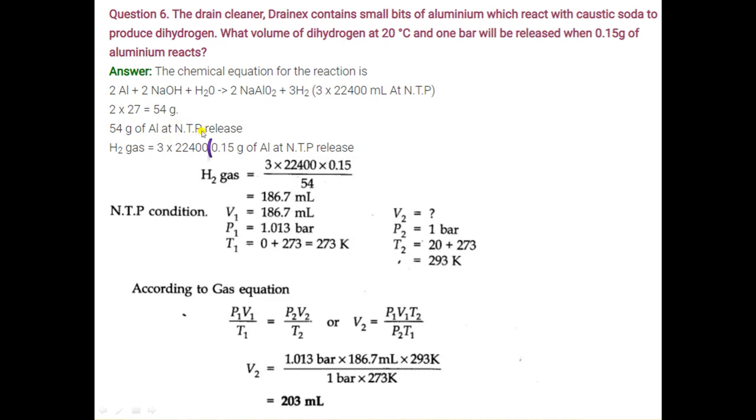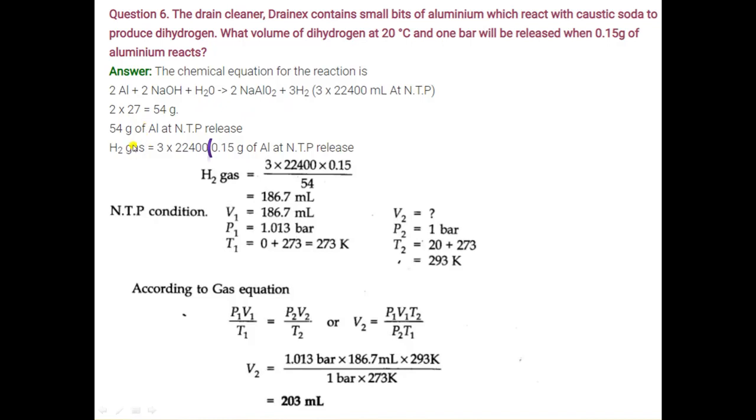Now at normal temperature and pressure, the volume of 1 mole of hydrogen gas is 22400 ml. So for 3 moles of dihydrogen gas, it will be 3 into 22400 ml. So 54 gram of aluminium at normal temperature and pressure releases 3 into 22400 ml hydrogen gas. From the chemical equation, we can say that 54 gram of aluminium gives 3 into 22400 ml hydrogen gas. Now you will use the unitary method.